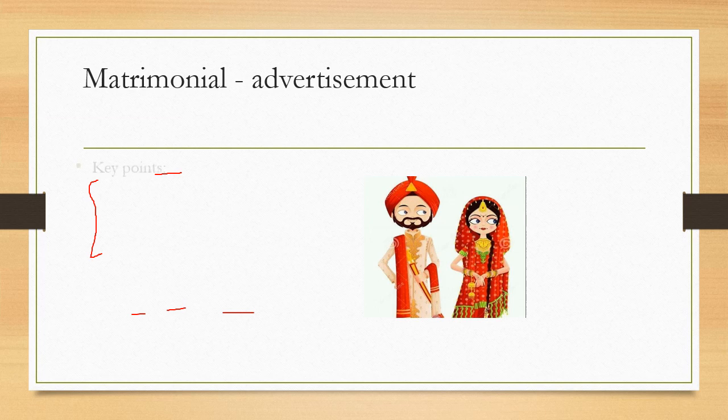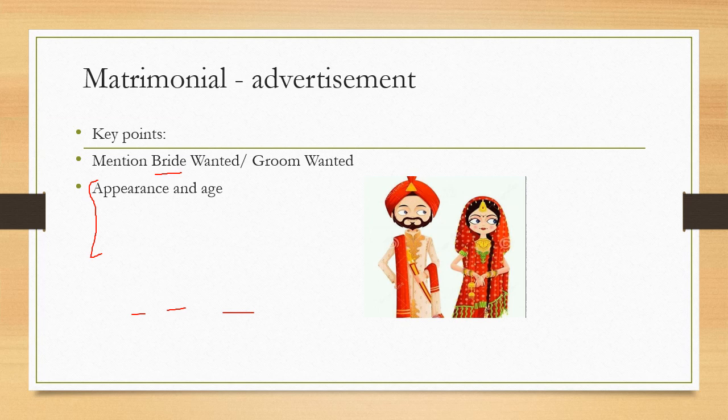Okay, so now let us start with the key points. Mention bride wanted or groom wanted. What are you seeking? Whether you are seeking a bride or groom should be mentioned in the heading. Appearance and age of whom?